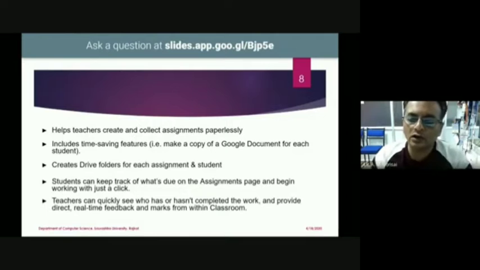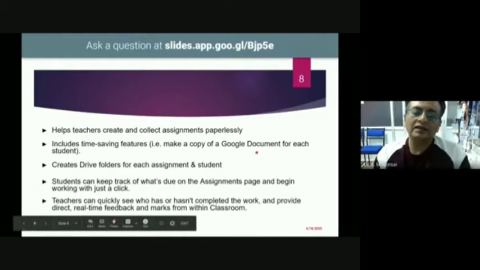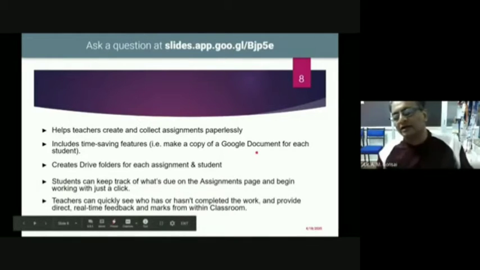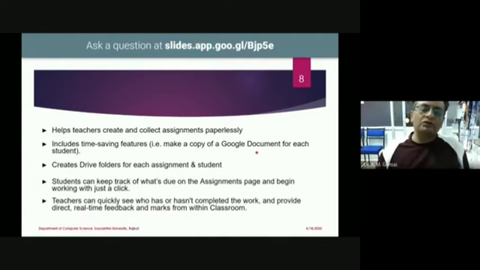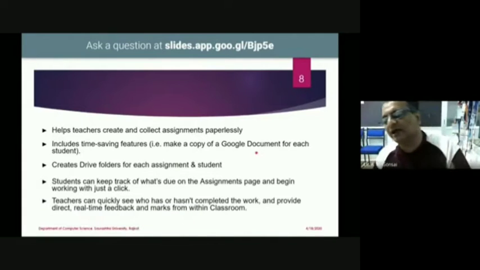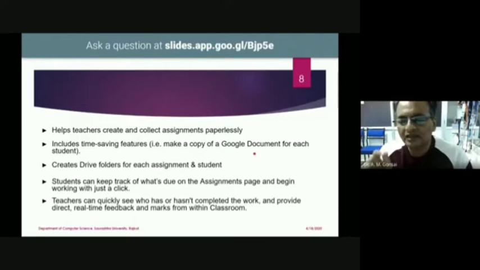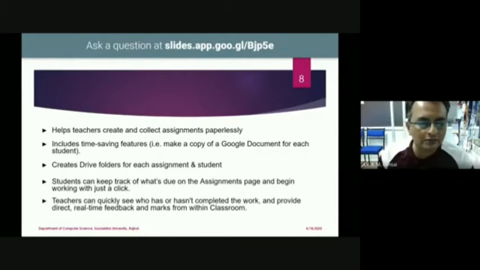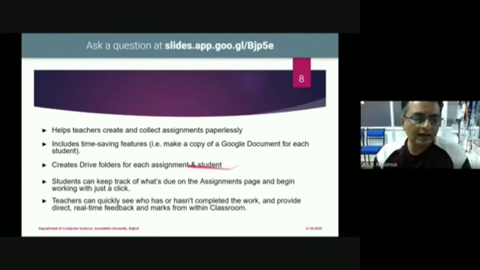So if I make a Google document, one copy, that one copy will be distributed as 63 copies to each individual student, and it will be assigned to every individual student, and they will make their assignment. Once they turn it back, it will be available back in my Google Drive, and I can easily evaluate. I will give you the demonstration of how it is working. And it is created in the Google Drive folder with assignment and student name. I can identify which student has given the assignment and which has not written the assignment back.